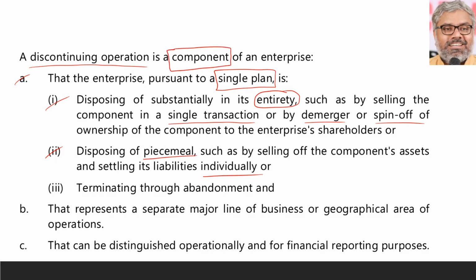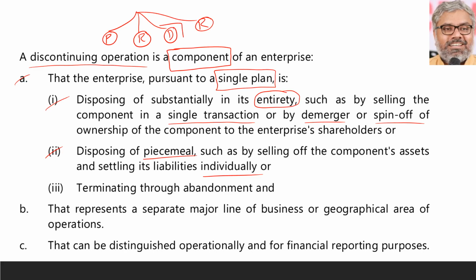So component means don't think of a machine component. If there is an organization, usually there will be many types of business lines that an organization might have. Different types of businesses. Just for example, for understanding, Reliance has petrochemical business, refinery business, digital business and retail business. So many businesses are there.